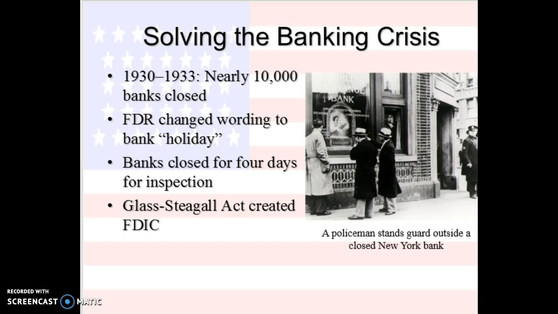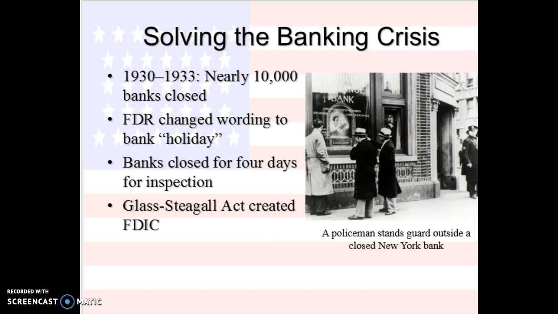To stop this, one of the first governors, Michigan governor William Comstock, ordered a banking moratorium. Moratorium means a stop or an end, and he shut down all the banks for a 7-day period in February 1933. But it didn't stop everything.